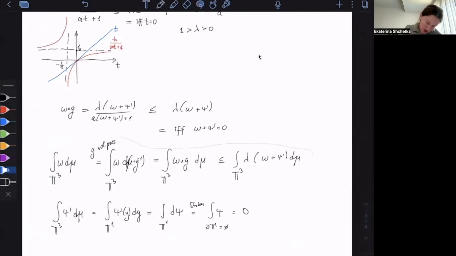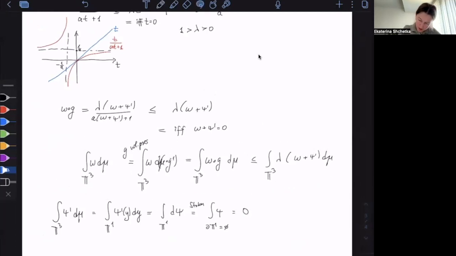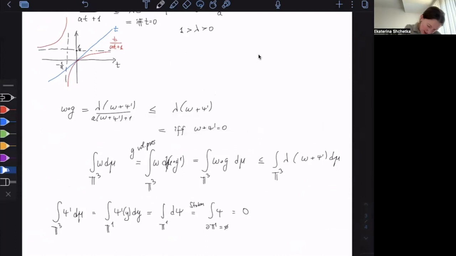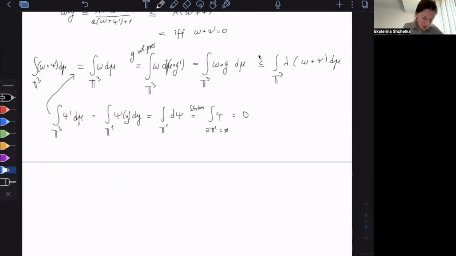So let me just move this part a little bit. I can actually say, using this equality, that this integral is equal to 0. It's the integral of omega plus psi prime over d mu, over the 3-torus. Okay, so we got it. Now let me take this last part.